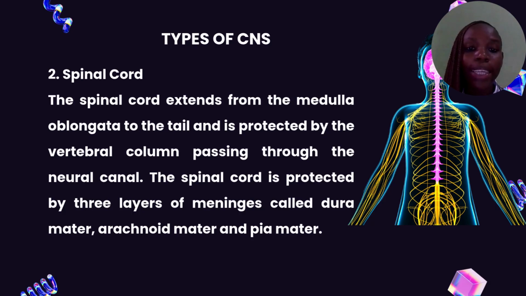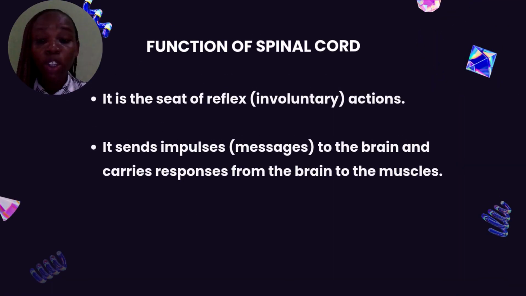Now, the spinal cord extends from the medulla oblongata to the tail region, and it is protected by the vertebral column. You can see the spinal cord on your screen. It runs from the medulla oblongata down to the tail, which is the caudal vertebrae, and it is protected by the vertebral column, passing through the neural canal. Now, the spinal cord is protected by three layers of meninges, which are the dura mater, the arachnoid mater, and the pia mater.